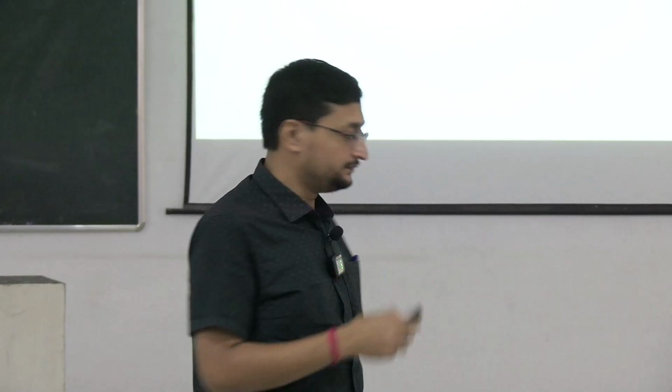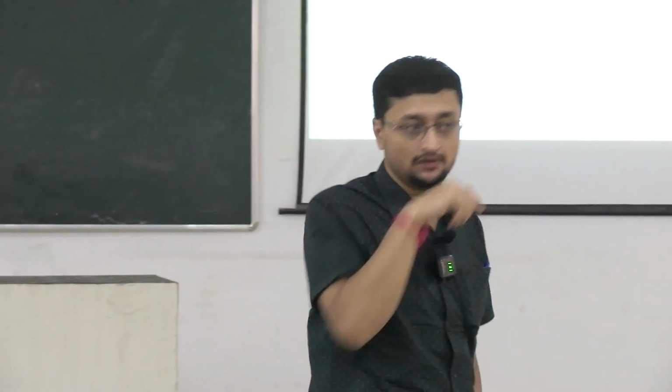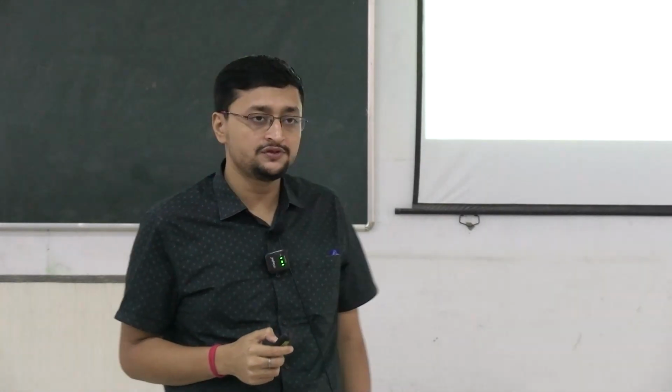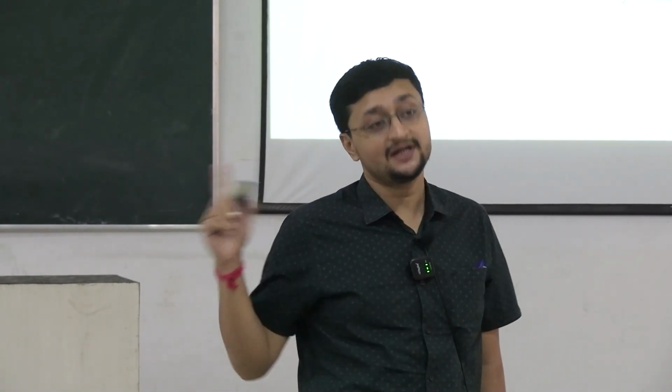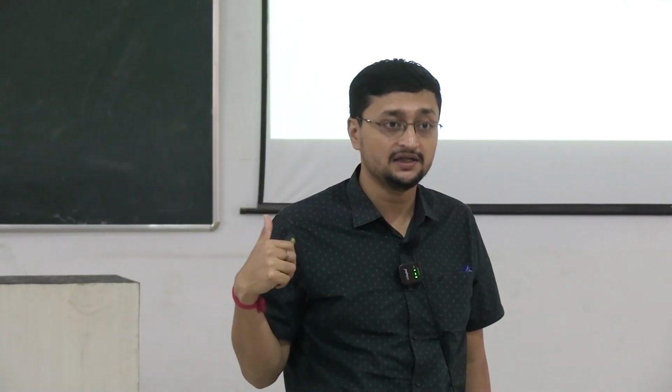Short acting ones are salbutamol, levosalbutamol, albuterol, right? Long acting are salmeterol, formoterol, and there are ultra long acting ones as well, like vilanterol.